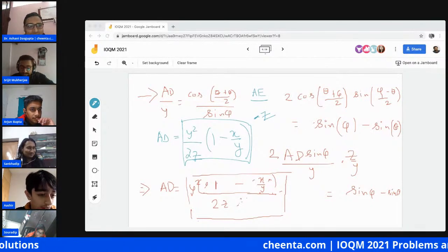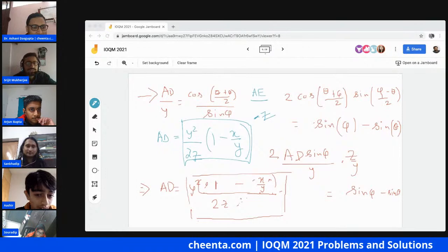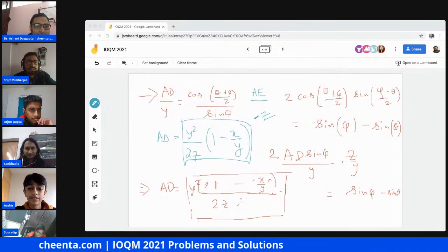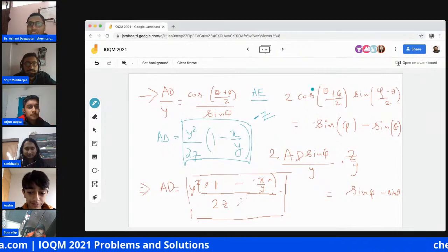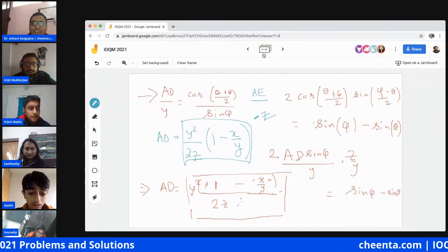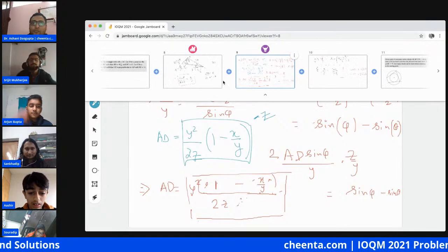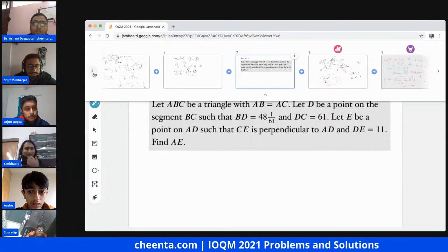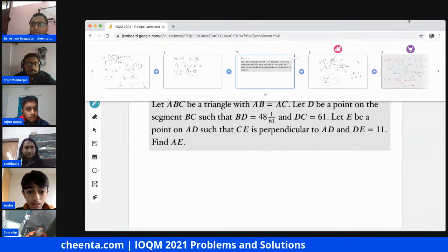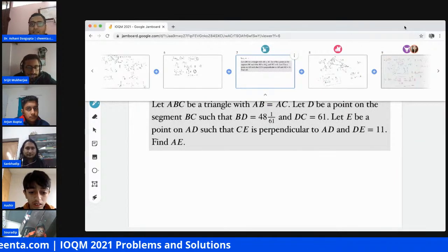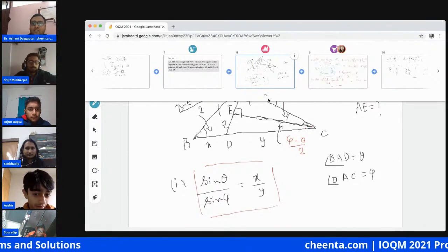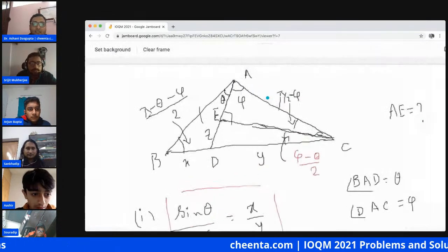No, actually, I have a different idea on this problem, so I want to share that. That's great. Srijit, do you have the Jamboard? Yeah, I have the Jamboard. Which board do you want me to go to? The board where the diagram of this problem 7 is given. Okay, I'm on board number 8, so let me go over there.